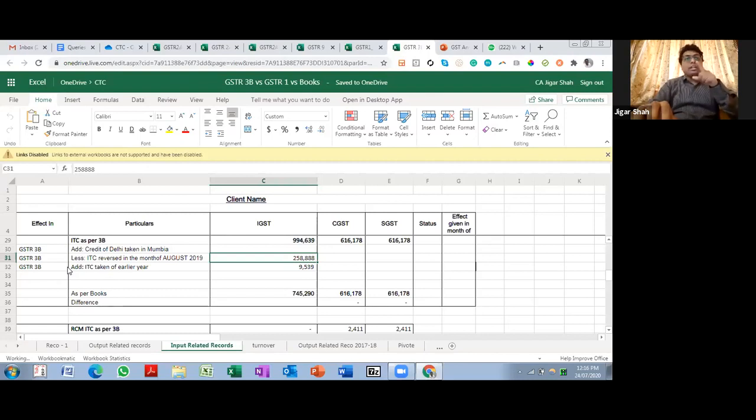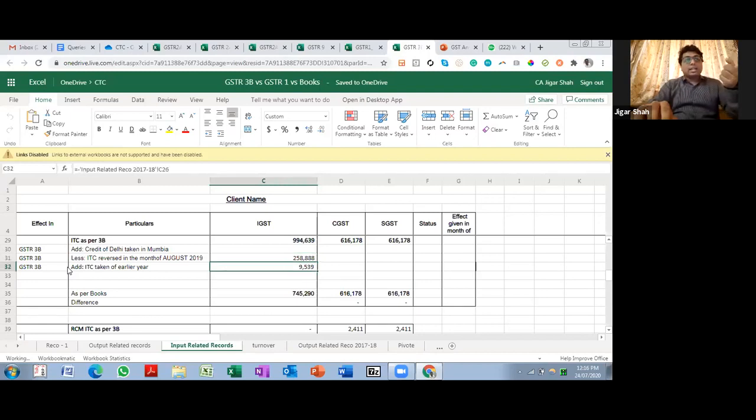So if I have already taken the action in next year's 3B, then the effect will come over here, and I will mention that this was reversed in August 2019 itself. But if I have not taken the action yet, then I might have to disclose it in DRC 03 and reverse it while I'm filing my GSTR 9.